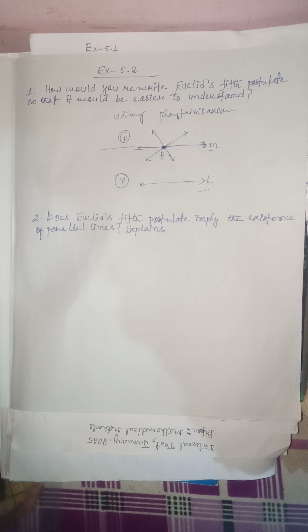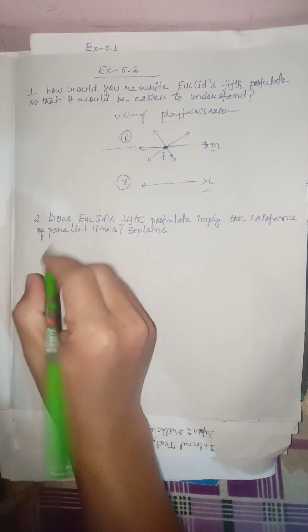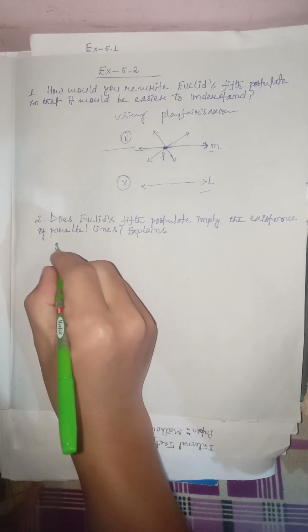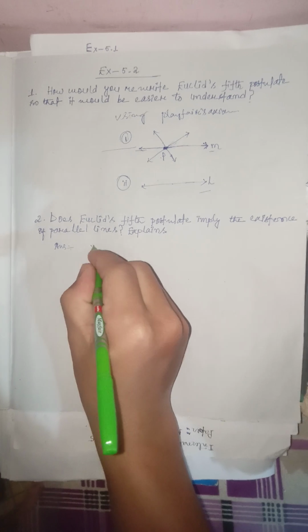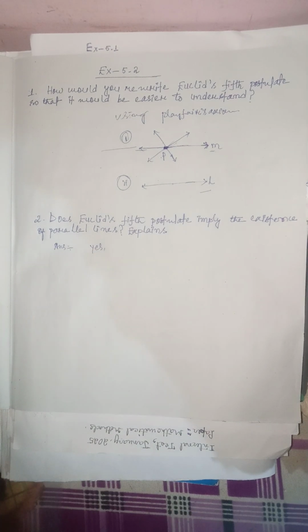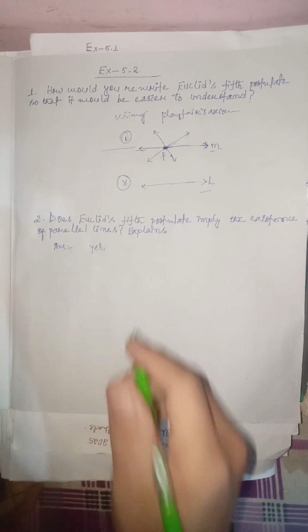And let us move to the next, which is question number 2. In question number 2 we have: does Euclid's fifth postulate imply the existence of parallel lines? Explain. Actually here the answer should be yes. Let me write it here. Answer: it will be yes. The reason why we wrote yes is because